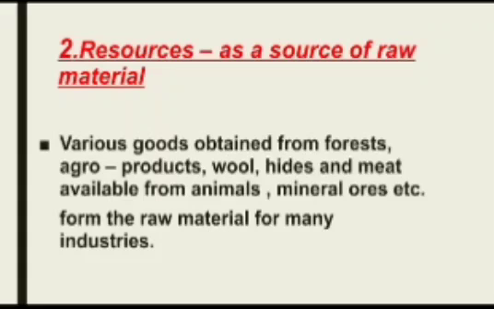Next, resource as a raw material. Those resources which we cannot directly utilize but which have to be converted into finished goods are known as sources of raw material. See here, from forests we obtain many types of resources. Agro products are agricultural products.